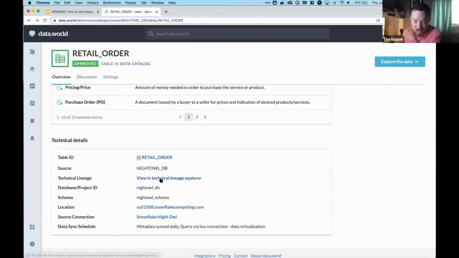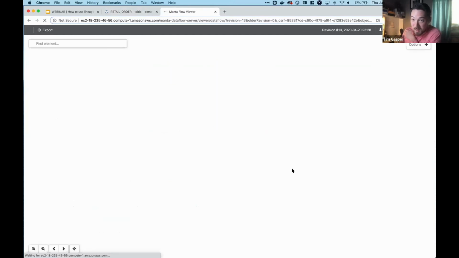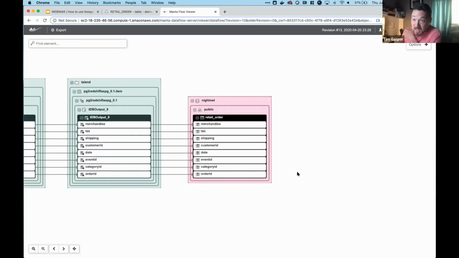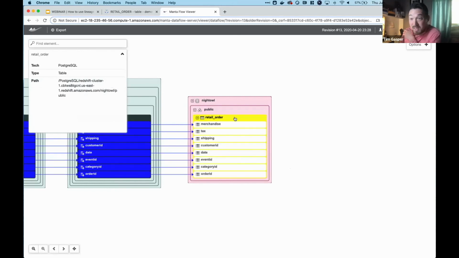And I'll actually show that here where you can see the technical lineage line item that's been automatically generated. And I click view in technical lineage view. And if my session didn't expire, that would automatically just pop me right in. And now it takes me directly to that exact same table within Manta so that I can now do much more detailed introspection on the lineage of this, right? And start to click in and start to understand about these fields and about this table and these systems in